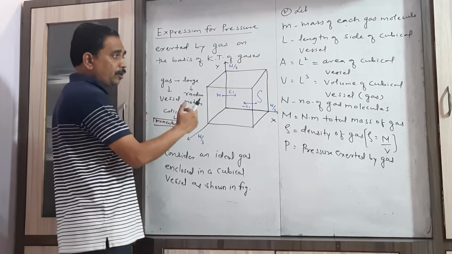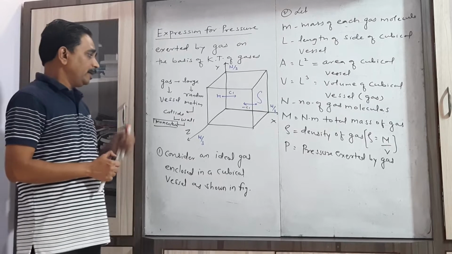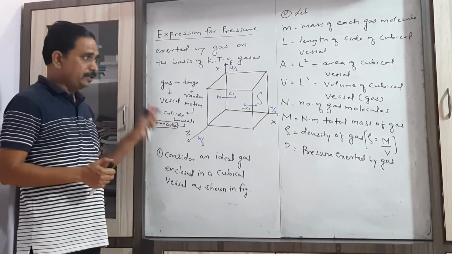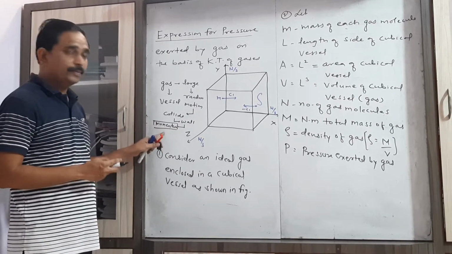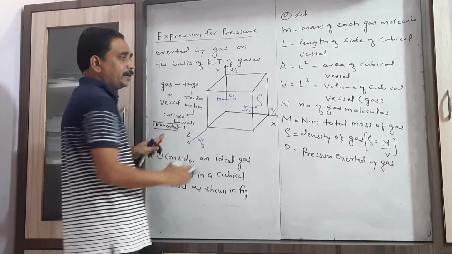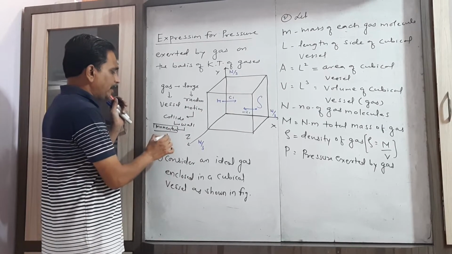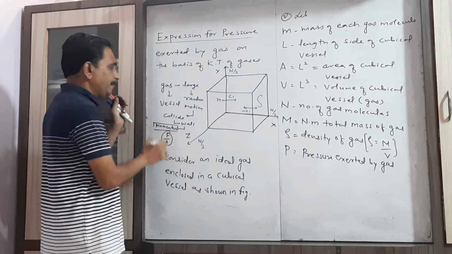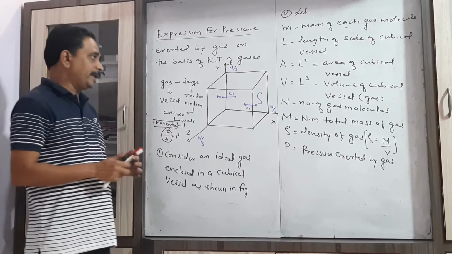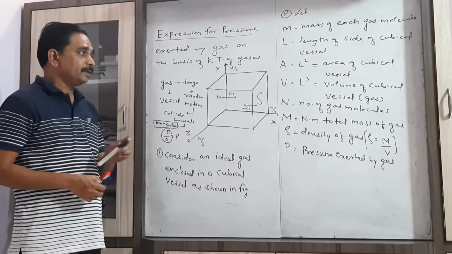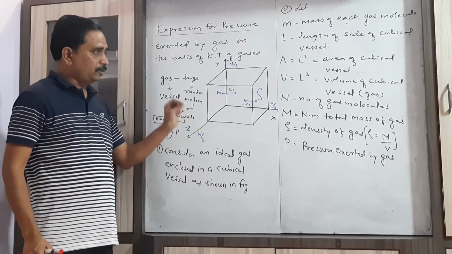As there are a large number of gas molecules colliding on this surface, there is a large change in momentum. According to Newton's second law, the change in momentum causes a force on that particular surface area of the wall. And the force acting per unit area of the surface gives us the pressure. So this is how we can explain the statement that gas molecules exert pressure on the walls of the container.